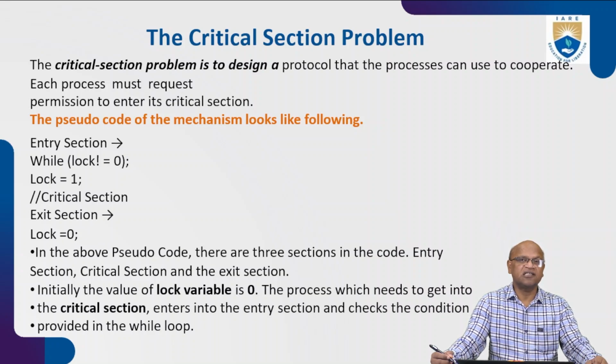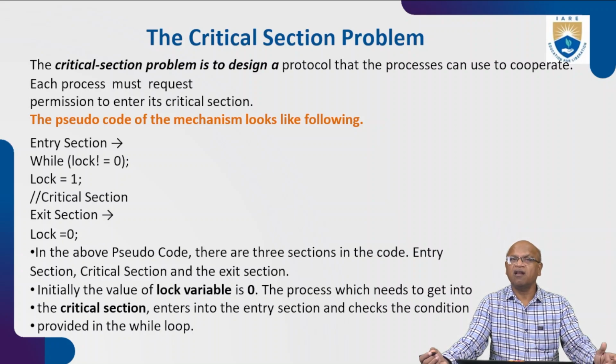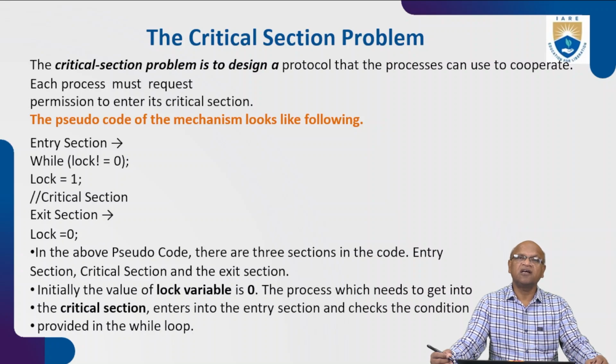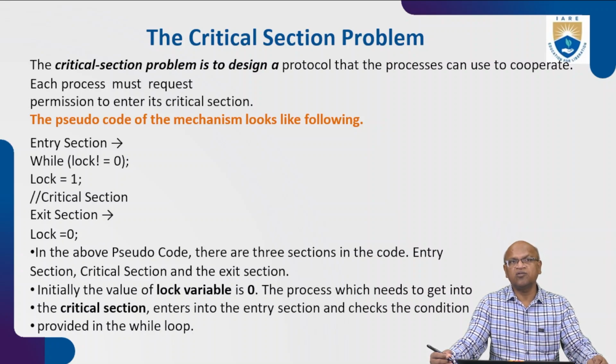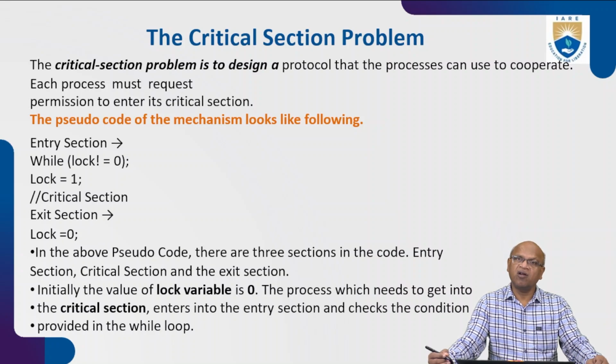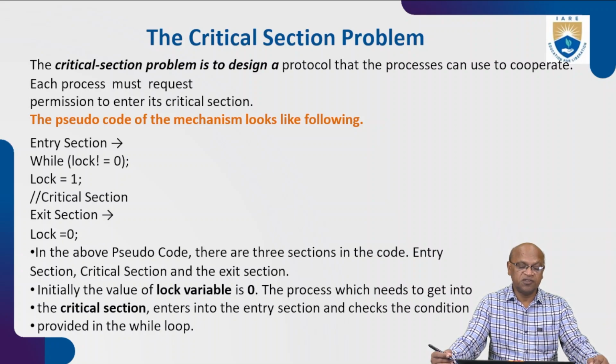That is the running state. Exit means once the process exits from the CPU or shared memory, then unlock it. Another process will then enter, lock it, and run. It will do the operation, and after the operation is over, unlock it. This is simple code.